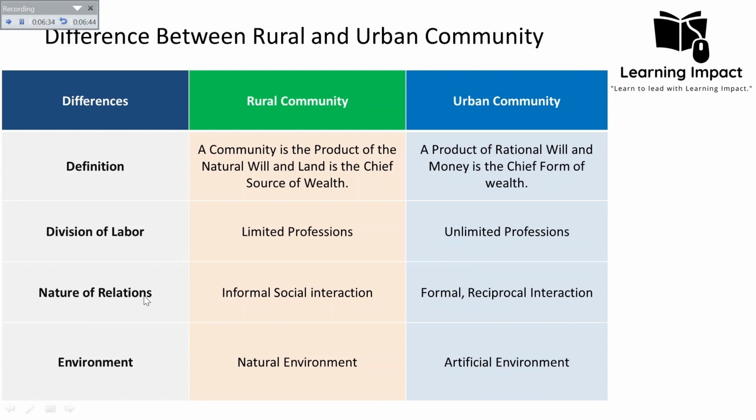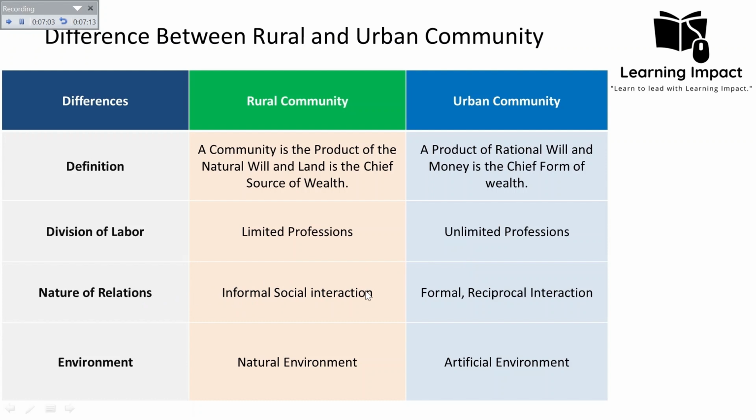Nature of relations. In case of the rural community, social interactions are often informal and personal, based on shared traditions and values. In a rural town, for example, the neighbors often gather at the local diner for breakfast. They share stories, gossip and news without expecting anything in return. So the interaction is informal and the relationships are built on mutual trust and familiarity.